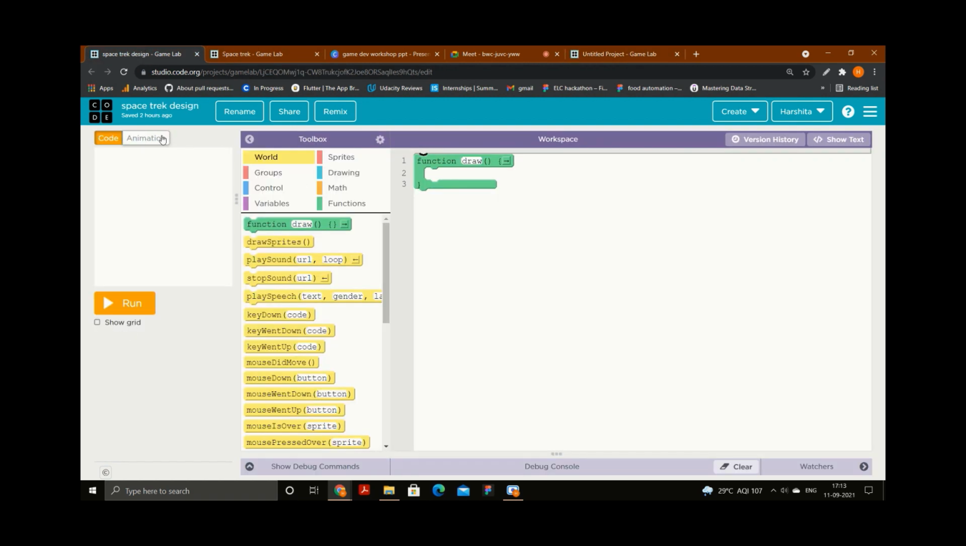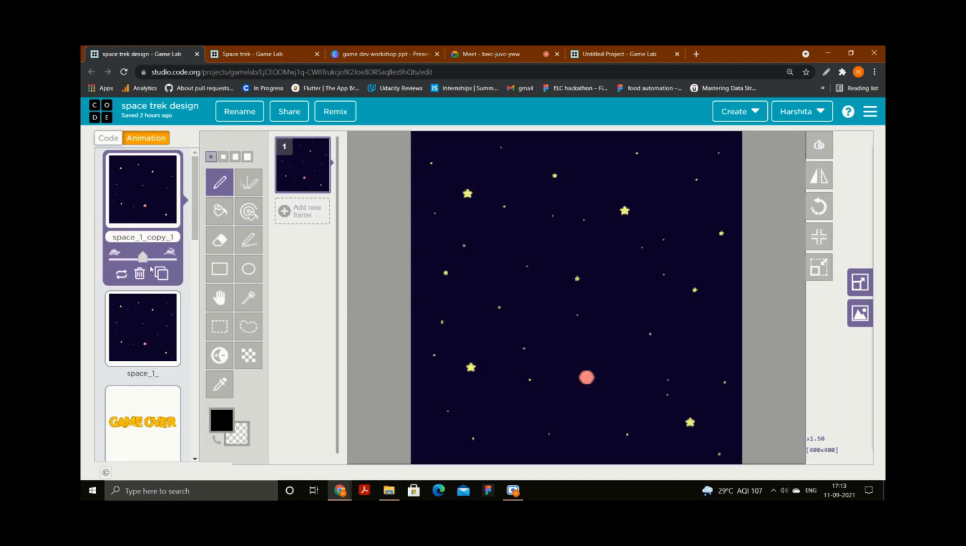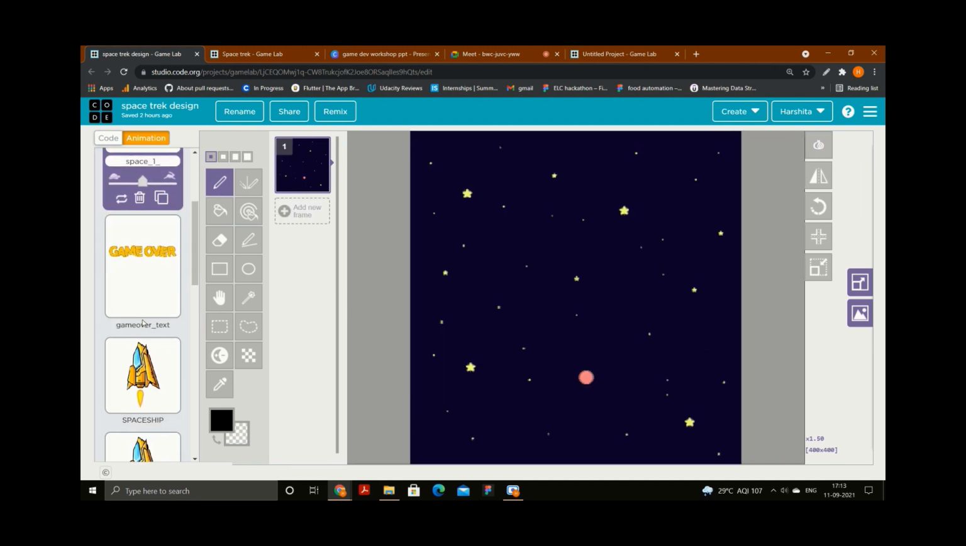Yeah, so here I already added a few things. I have added this space. Please don't delete anything. If you delete anything, you will not be able to recover it. So please don't delete anything.